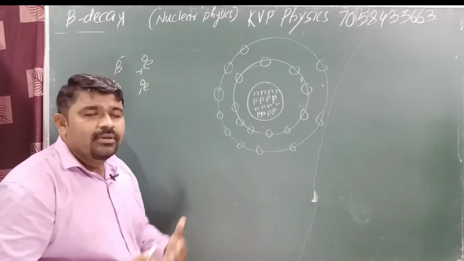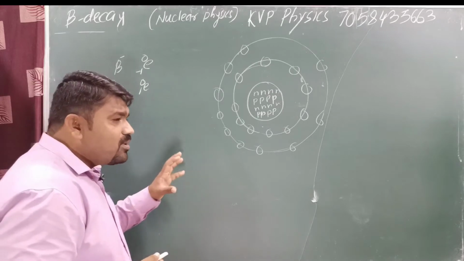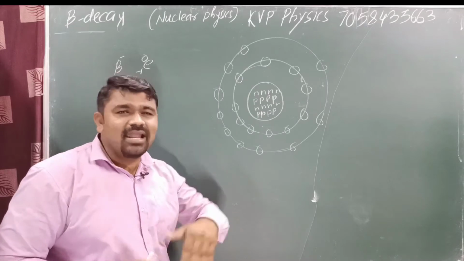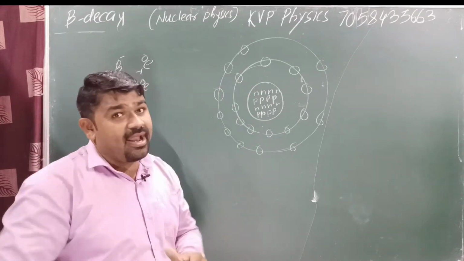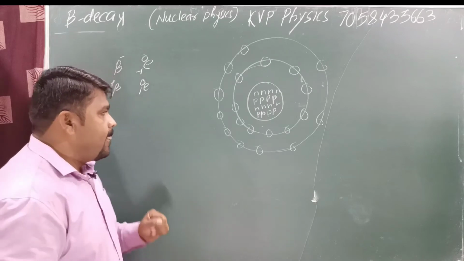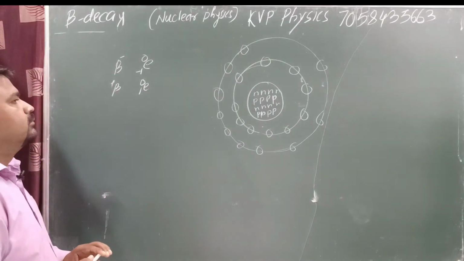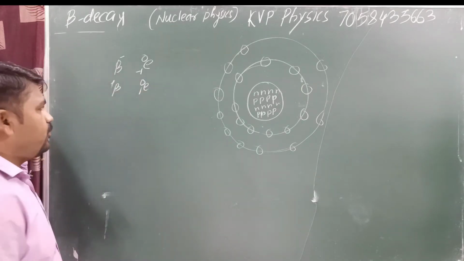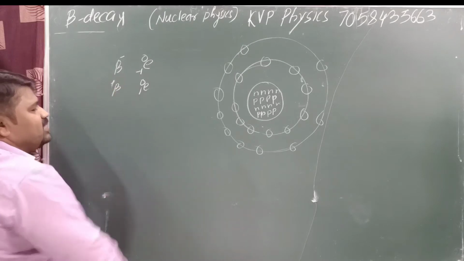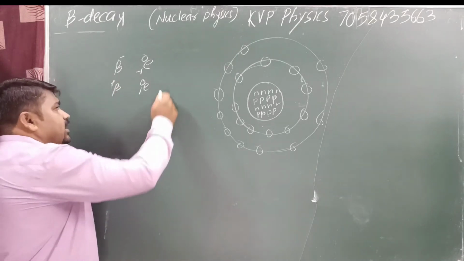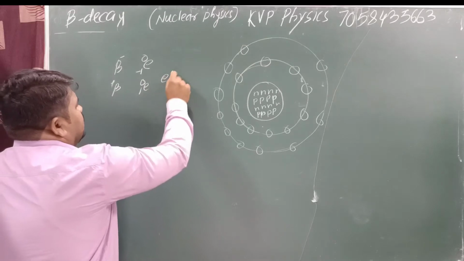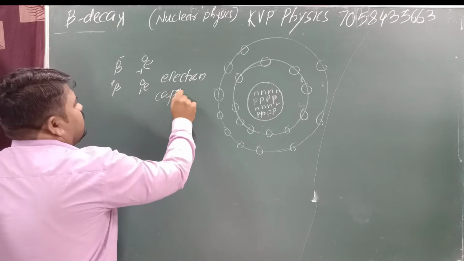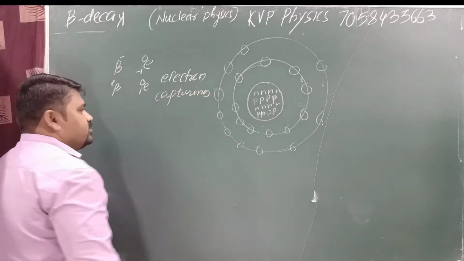But here it is radioactivity. This atom tends to stabilize. Yes or no? Hence, some amount of loss will take place. Beta is also one type of loss, alpha also loss, gamma also loss in an atom. Now, beta decay loss. We can study beta plus decay, beta minus decay, and electron capture. These three points are important. Electron capture. Okay, now studied one by one.